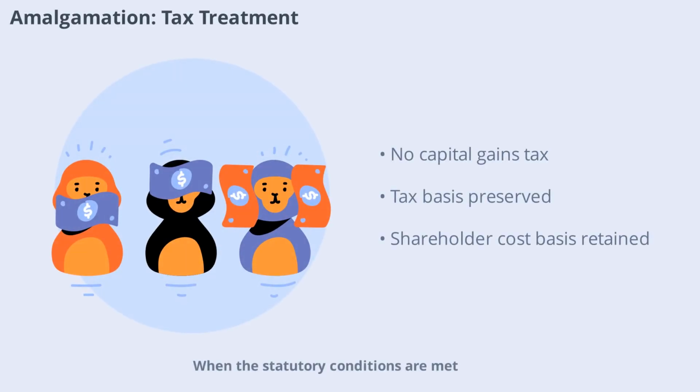When the statutory conditions are met, the amalgamating company is not subject to capital gains tax on asset transfers, and shareholders are not taxed on the exchange of shares. The amalgamated company inherits the tax basis of assets, and shareholders retain their original cost basis for new shares. This preserves tax neutrality and avoids immediate tax costs.